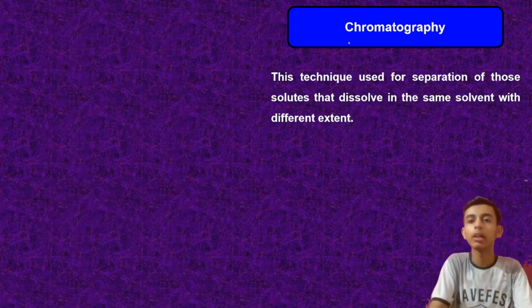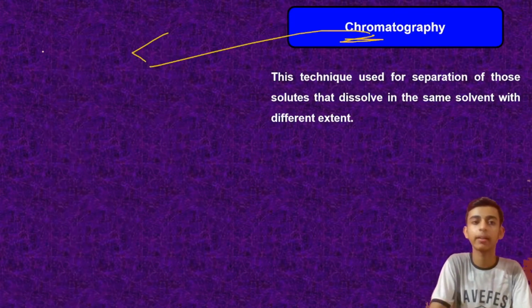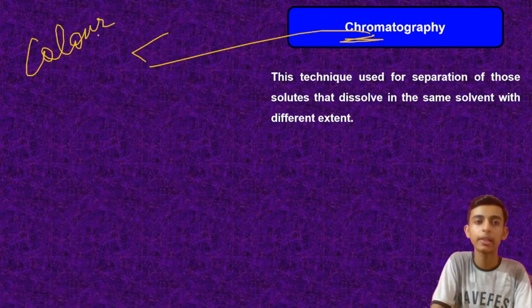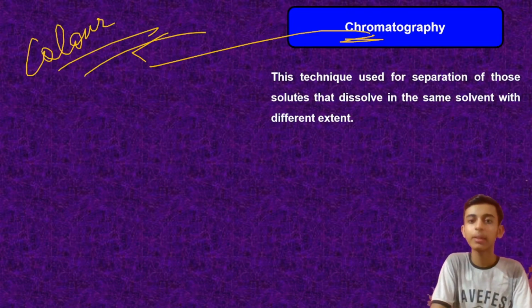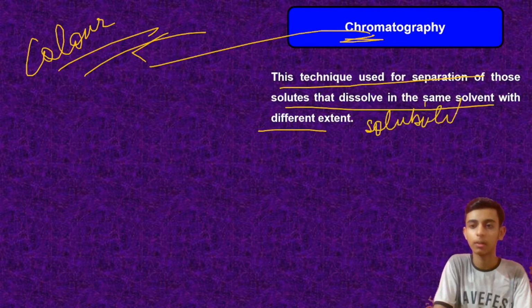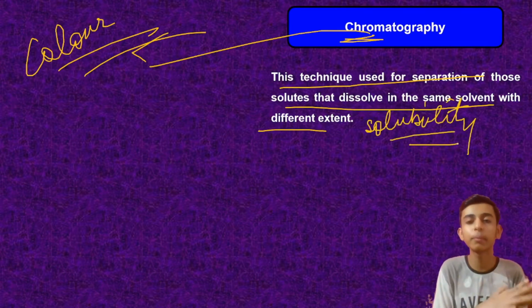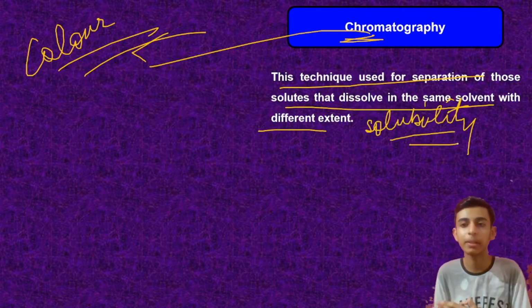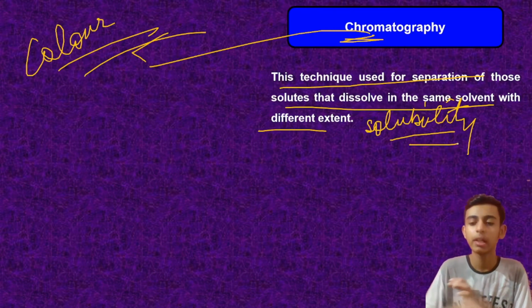So chromatography, here chroma means color, right? So the technique is used for separation of those solutes that dissolve in the same solvent with different extent. So the solutes separate out in layers depending upon their solubilities. Okay, so this is about chromatography. So they're going to be separated in layers that we will be getting.